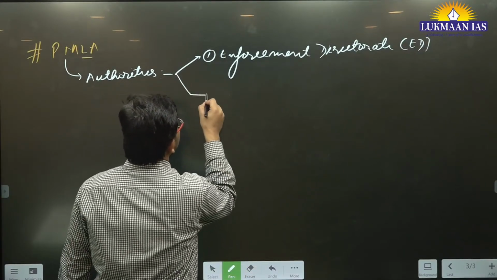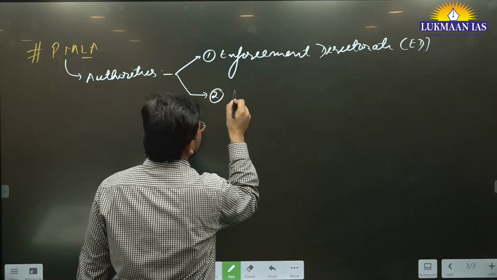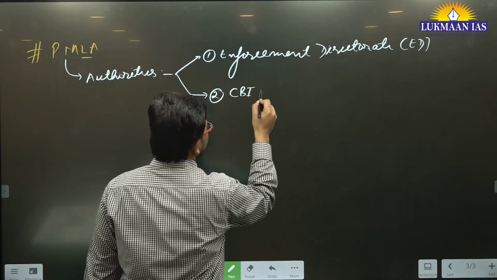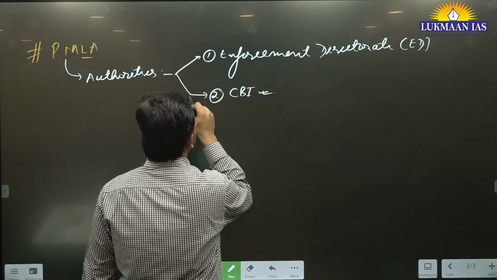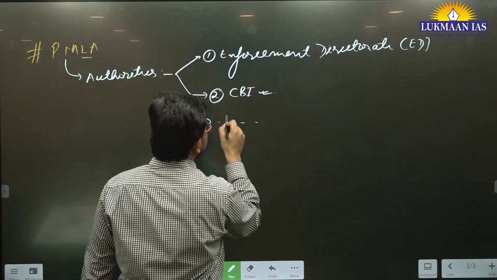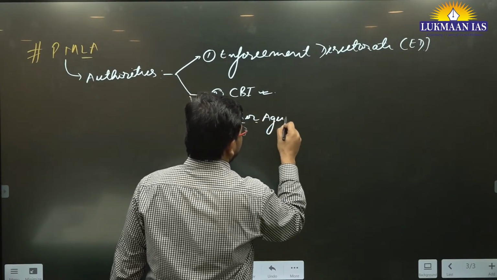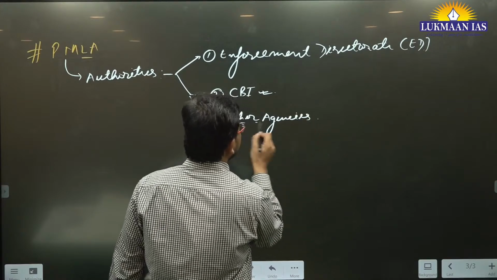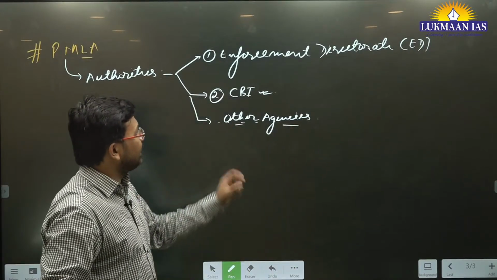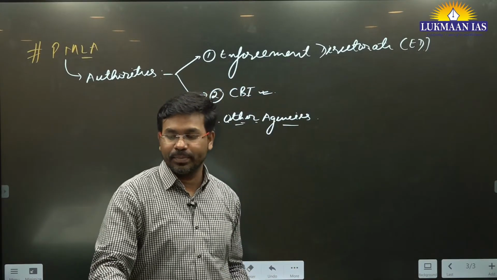Then we have the Central Bureau of Investigation, so they do investigation. There are other agencies also. But the primary agency that is in limelight is the Enforcement Directorate.